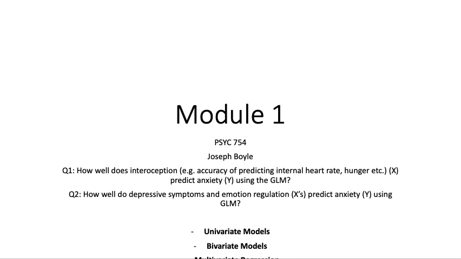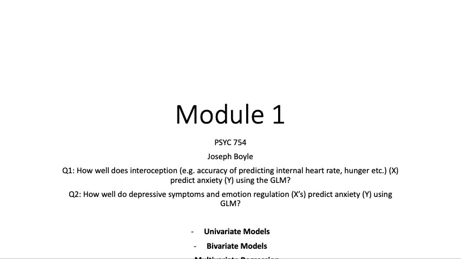For my first module, I wanted to investigate two research questions using the general linear model. First of which is how well does interoception, or the accuracy of predicting internal heart rate, predict anxiety? The second question will use two predictors, and that is how well do depressive symptoms and emotion regulation predict anxiety using the GLM.